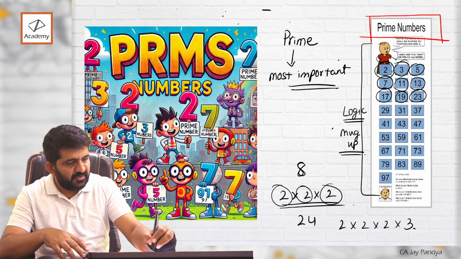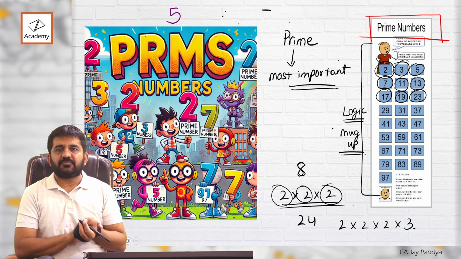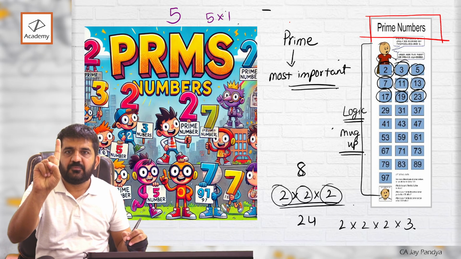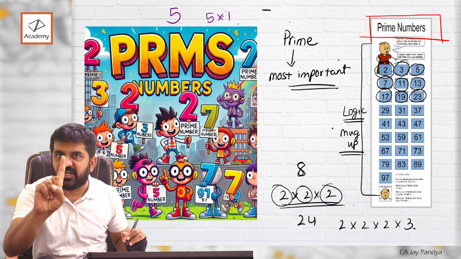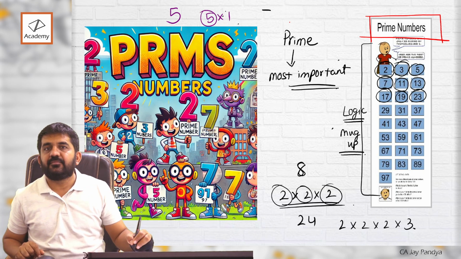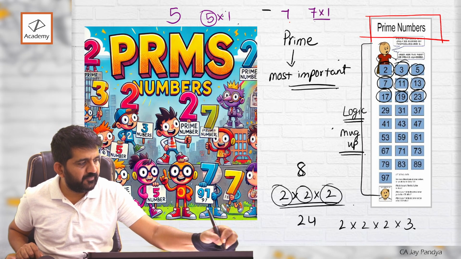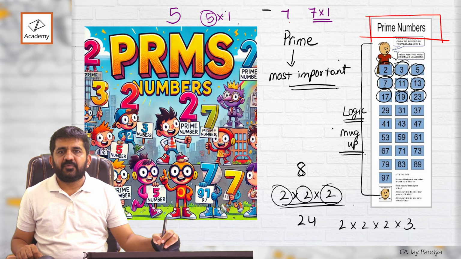Prime. 5. What will it include? Only one number, that is 1, and itself. Right? 7. Only one number.